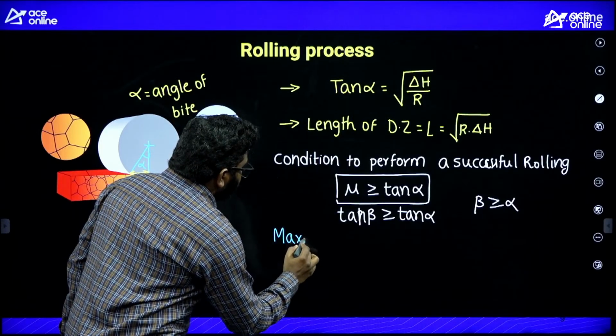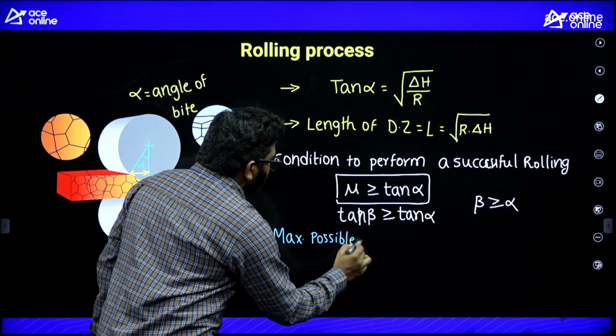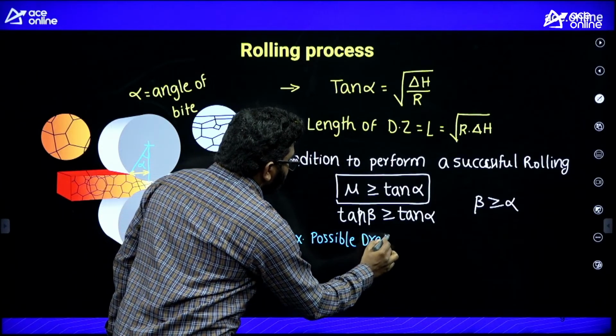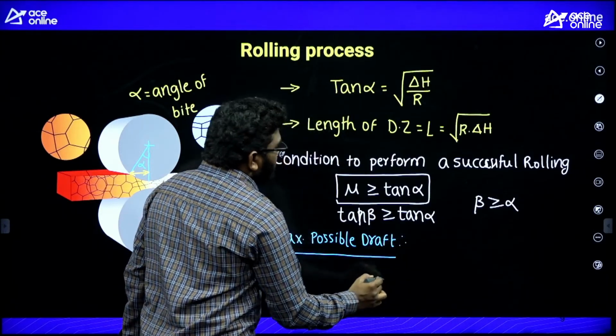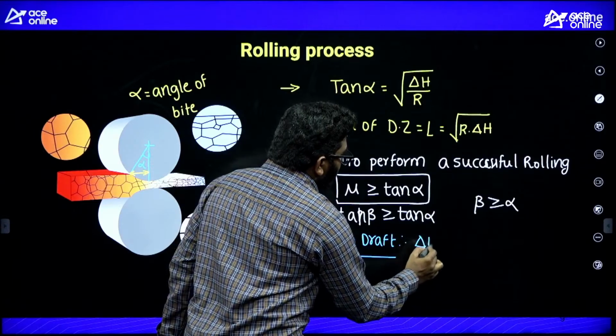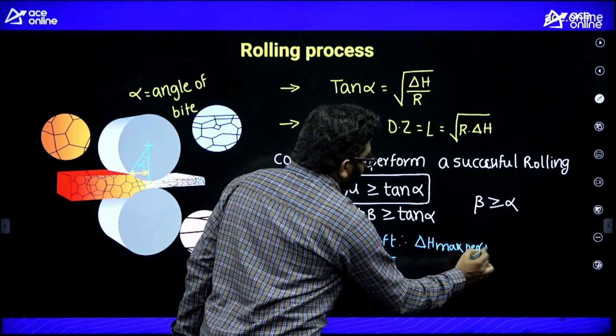So for the maximum possible draft, remember that is nothing but the reduction in thickness, delta H max per pass.